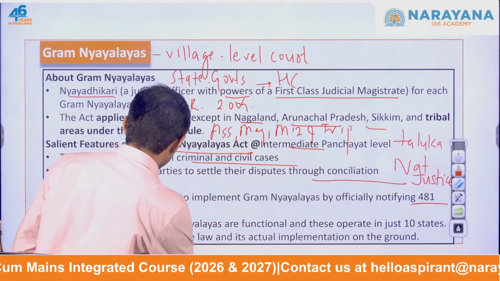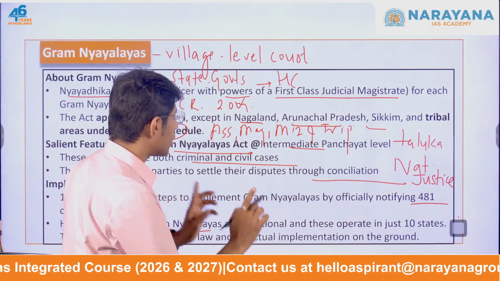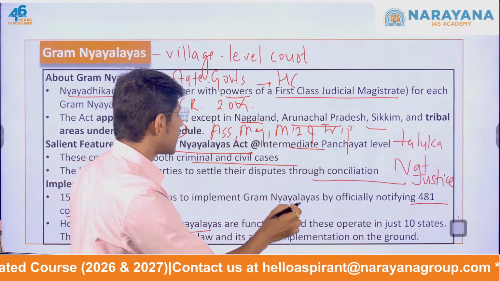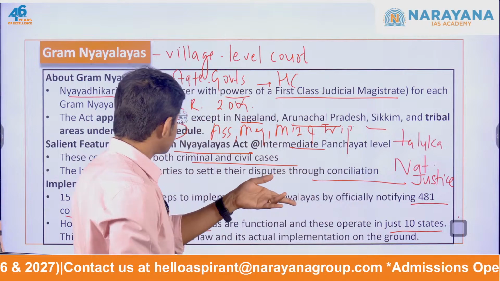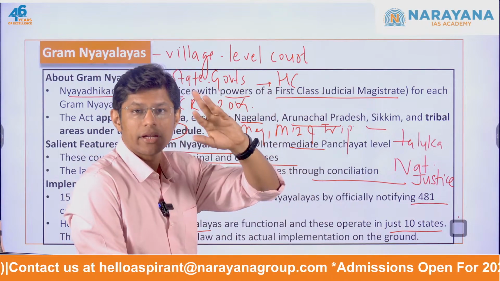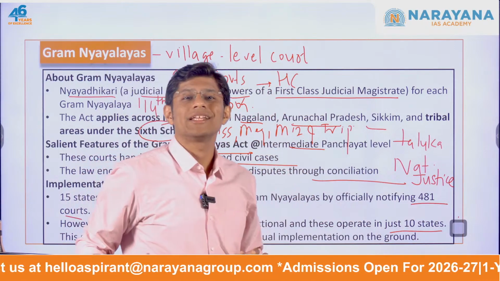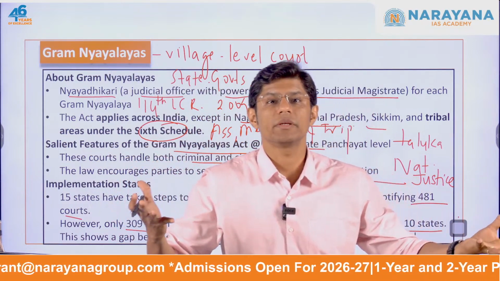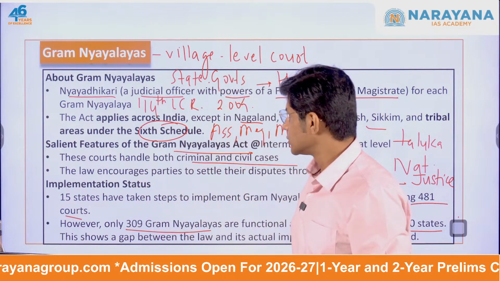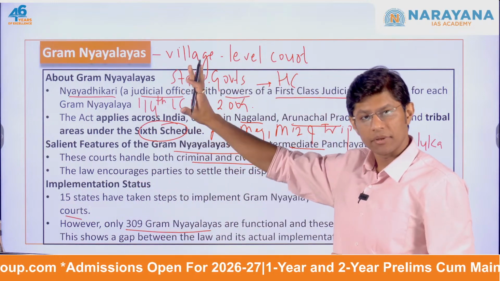However, only 309 Gram Nyayalayas are functional, and these operate in just 10 states. Fifteen states have implemented, but in reality it is operating in 10 states. This shows the gap between law and actual implementation. So, I hope you understood the concept of Gram Nyayalaya.